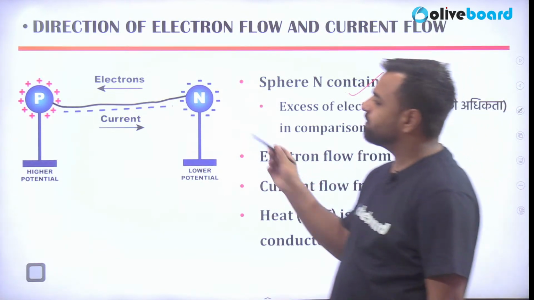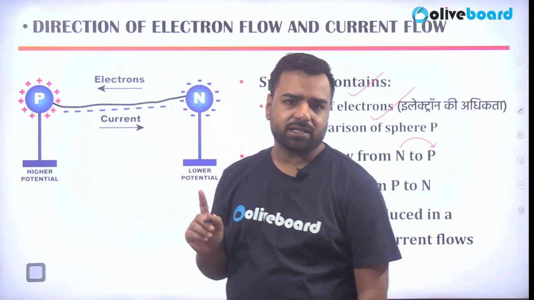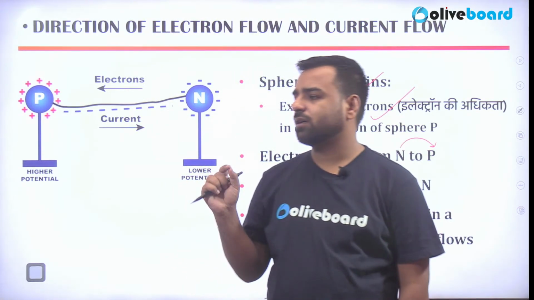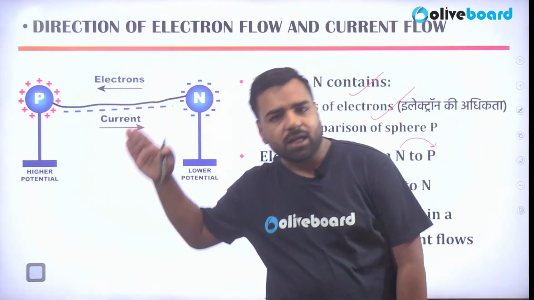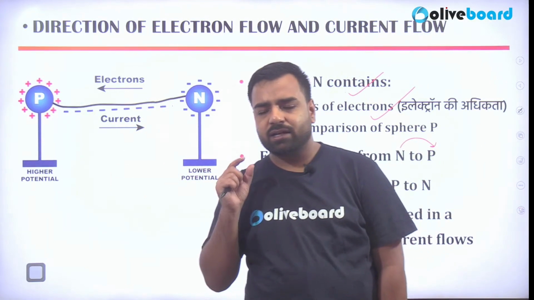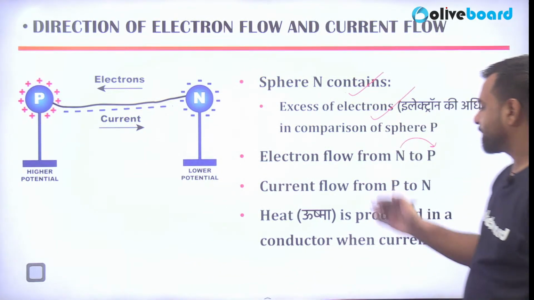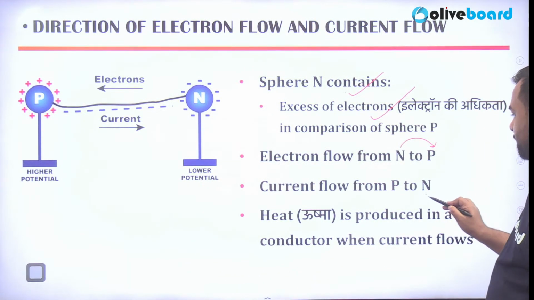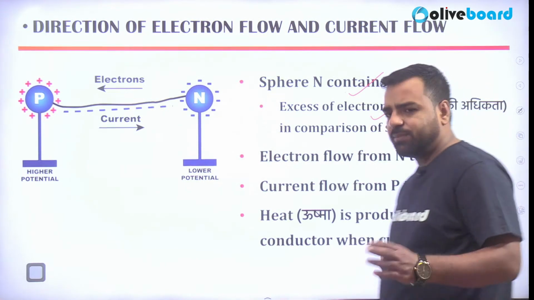So electrons are flowing from n to p. I have already discussed this in the very starting: if charges are negative in nature, wherever the negative charge flows, the current will flow in the opposite direction, and current is always flowing in the same direction as positive charge, right? So here current flows from P to N, and here also heat will be produced in the conductor when the current flows. So this is the basic phenomenon.